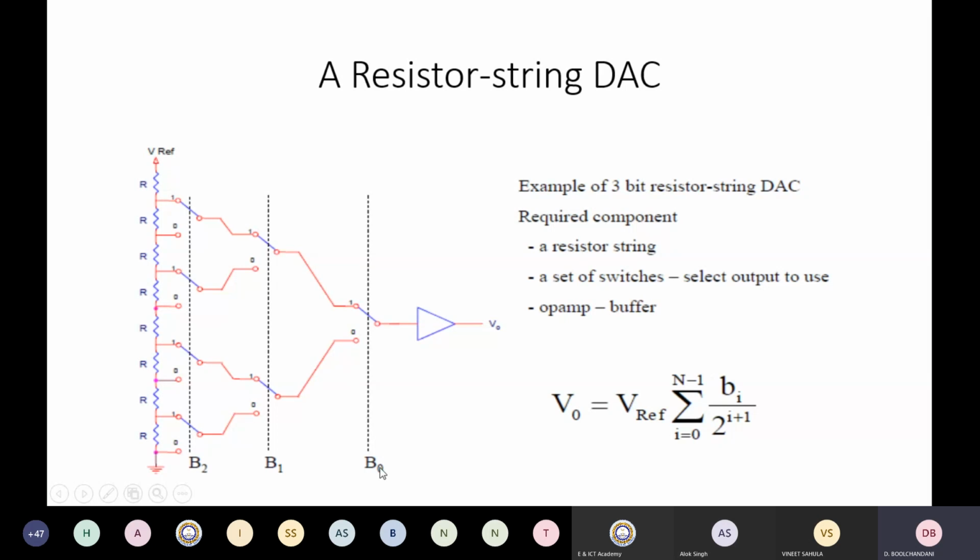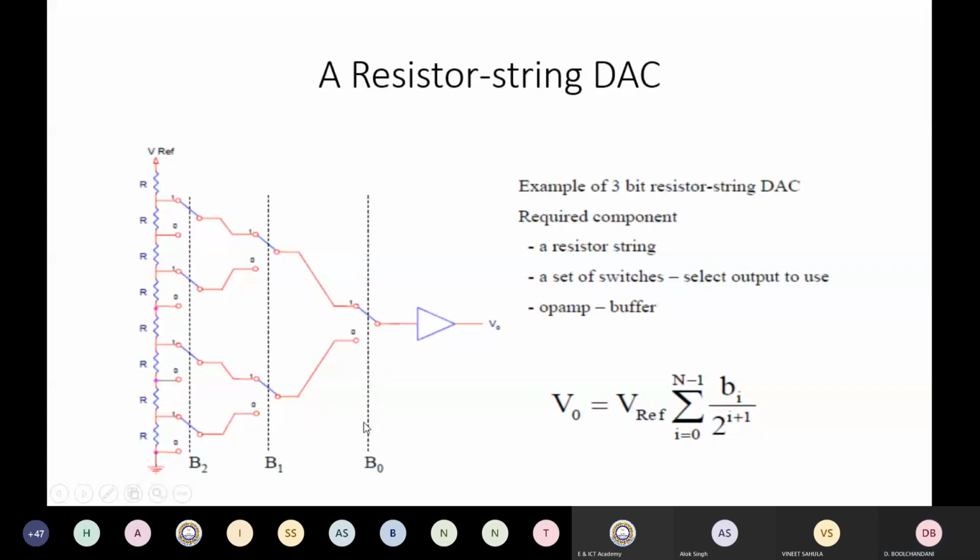You have 3 bits, B0, B1, B2, a resistor string, and a set of switches. The switches can be implemented using a transmission gate. Then you have an op-amp, which here acts as a buffer.